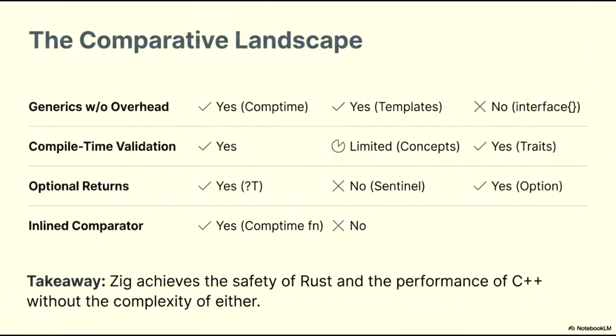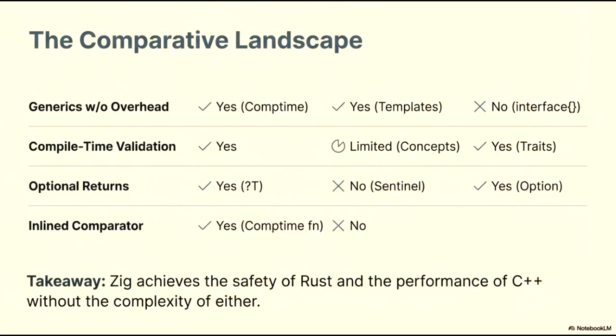To understand where Zig fits within the modern programming ecosystem, let's examine the comparative landscape across several critical features. First, regarding generics without overhead, Zig leverages its Comptime mechanism to provide zero-cost abstractions. This matches the performance of C++ templates while avoiding the runtime overhead found in languages that rely on empty interfaces. In the realm of compile-time validation, Zig offers robust native support. This stands in contrast to the more limited application of concepts in C++, while providing the same level of rigorous checking found in Rust's trait system.